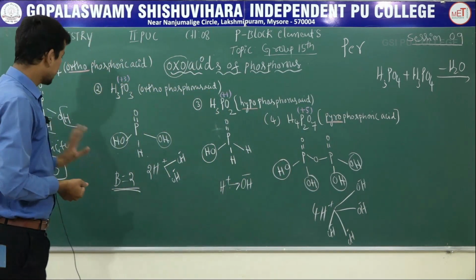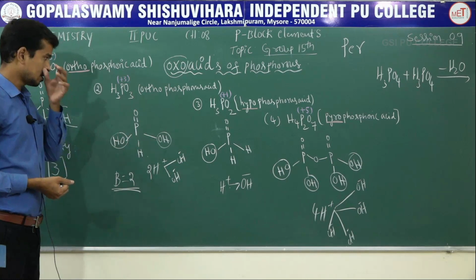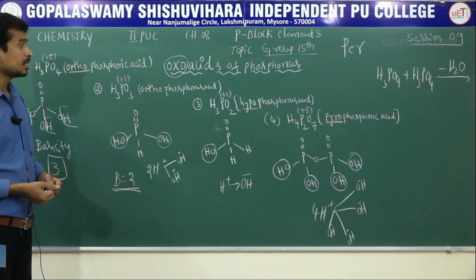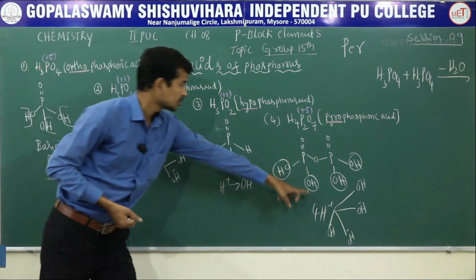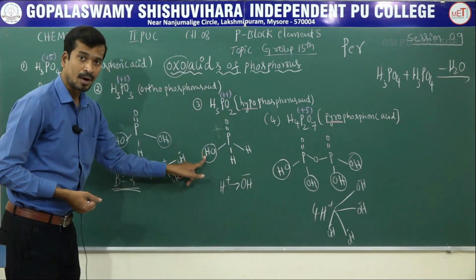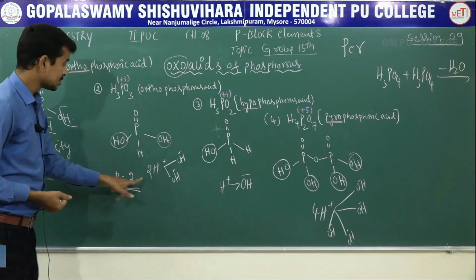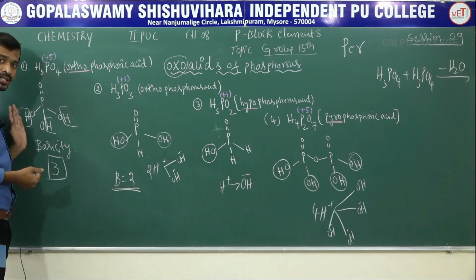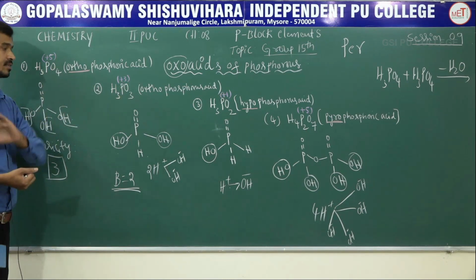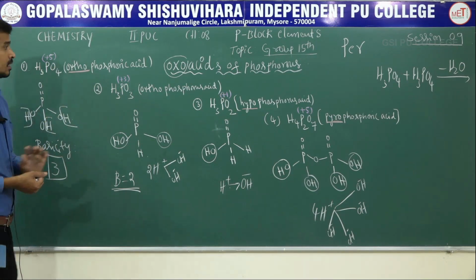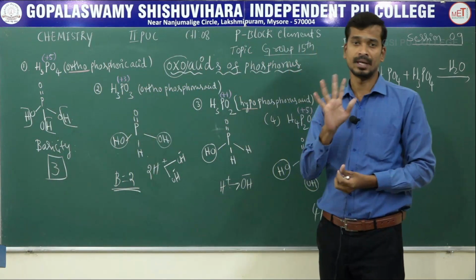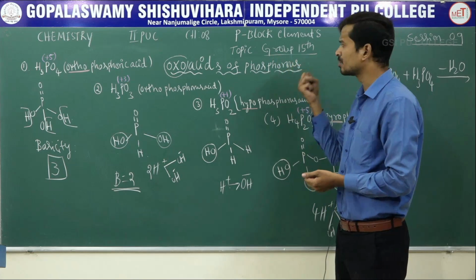Clear? In your board exam or even competitive exam, this is also very important. What is the basicity of pyrophosphoric acid? Basicity is 4. Basicity 1 is called monobasic acid. Basicity 2 is called dibasic. Basicity 3 is called tribasic in nature. Okay? With this concept, you have to complete your group 15 elements, group 15 and even the nitrogen family.